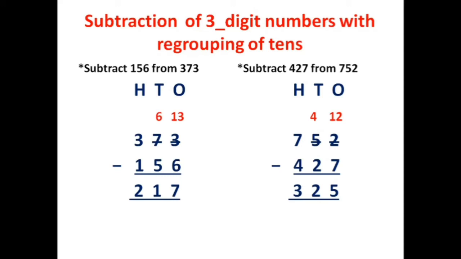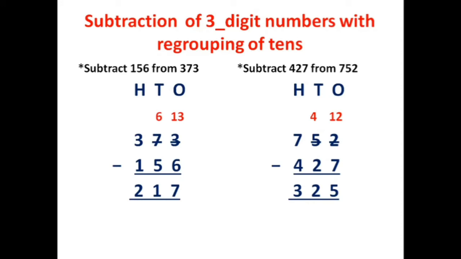Now in the tens place, 7 tens minus 1 ten is equal to 6 tens. That is how there is 6 in the tens place. Now we can subtract 6 from 13. 13 minus 6 is equal to 7. In the tens place, we see the numbers 6 and 5. 6 minus 5 is equal to 1. In the hundreds place, 3 minus 1 is equal to 2.